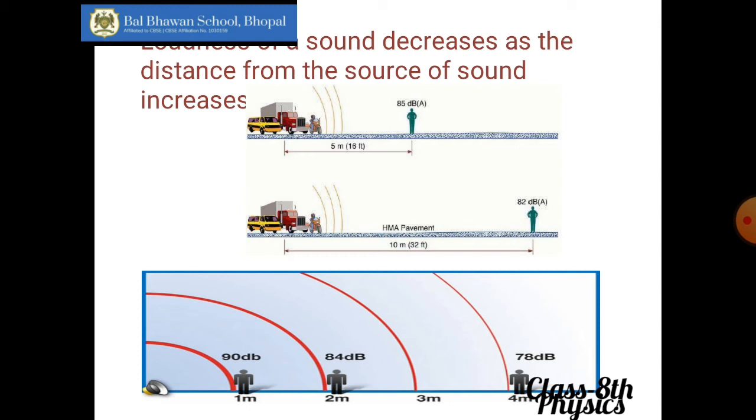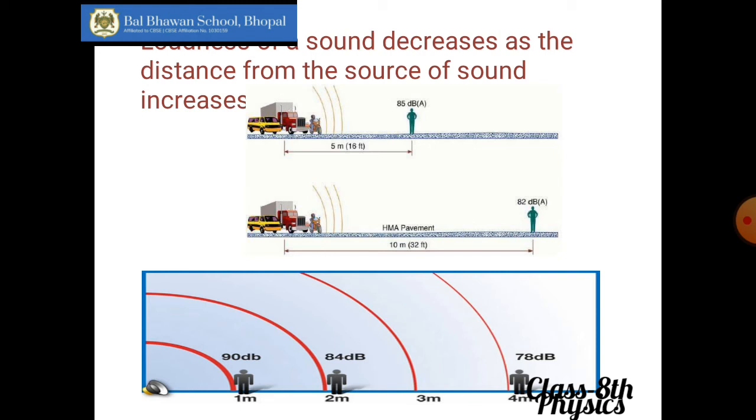Okay, so increasing the volume and decreasing the volume, as I told you, is the same. So if you are away from the source of sound, what will happen is, as you increase the distance between the source and the receiver, the loudness of the sound keeps on decreasing. Okay, the sound keeps on becoming feeble. Understood, all of you? So these are the three factors on which the loudness of a sound depends.